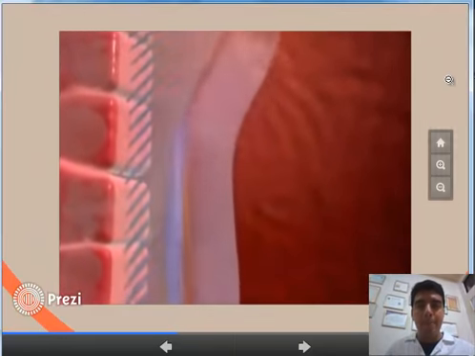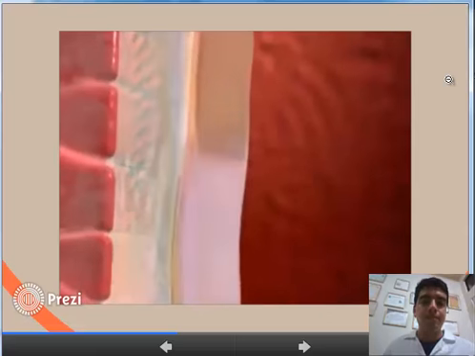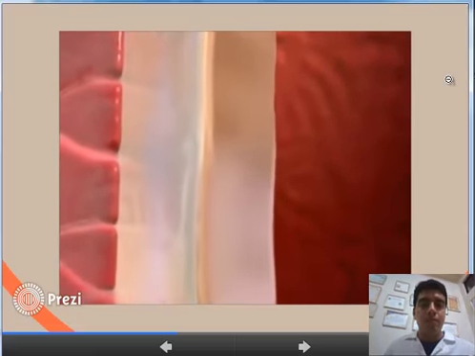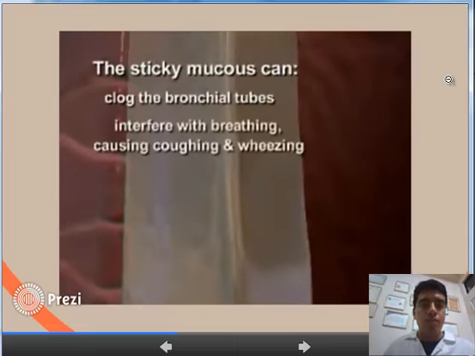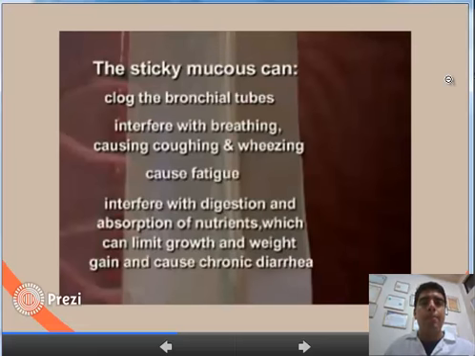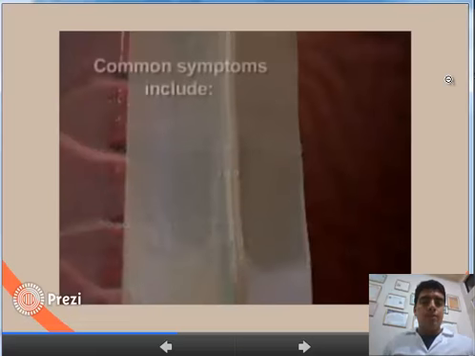That protein leads to the formation of thick, sticky mucus, which causes many serious problems. The sticky mucus can clog the bronchial tubes, interfere with breathing, causing coughing and wheezing, cause fatigue, and interfere with digestion and absorption of nutrients, which can limit growth and weight gain and cause chronic diarrhea.